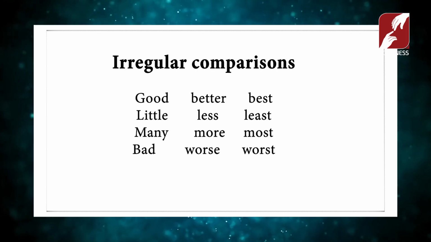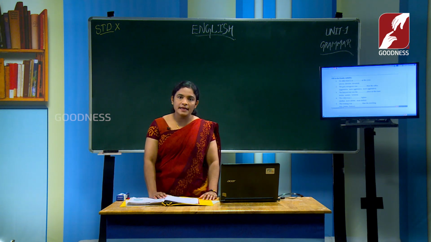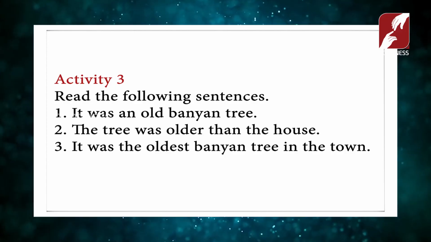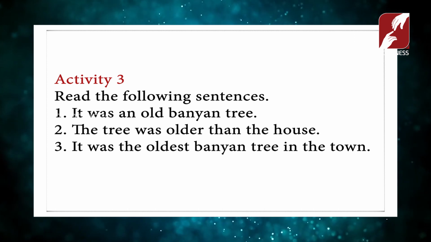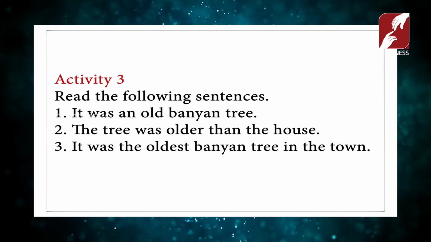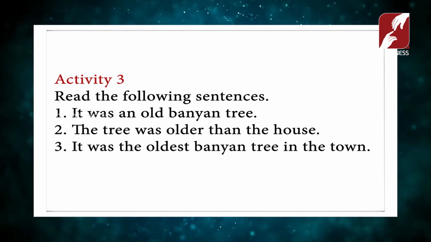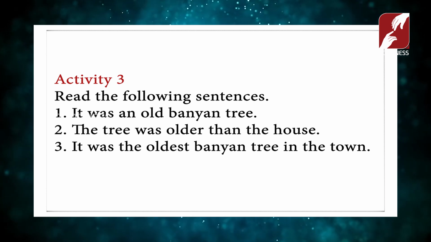Now on page number 22 in your textbook you have one activity, activity 3. See the first three sentences. It was an old banyan tree. That is the first sentence. It is a simple sentence, so it is a positive degree. The second one: the tree was older than the house.